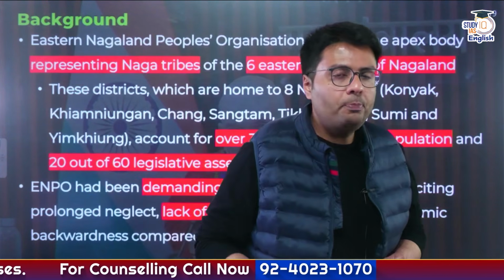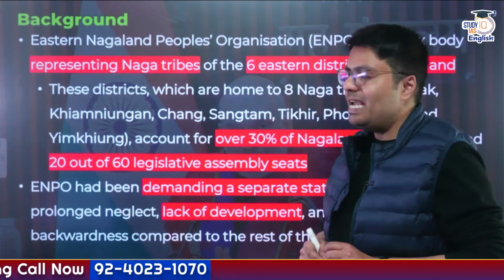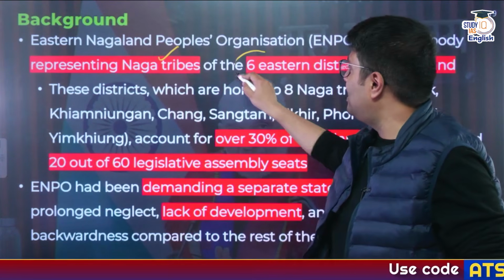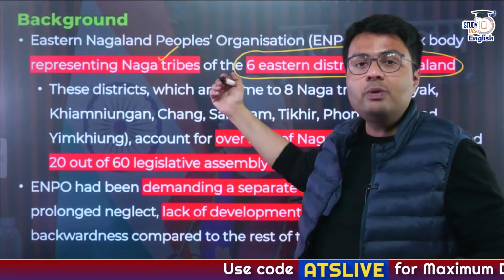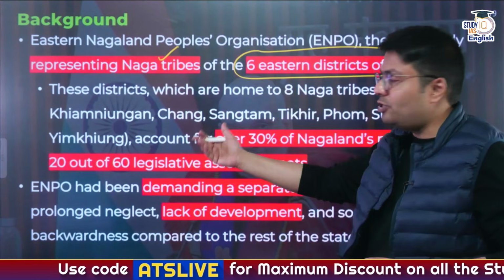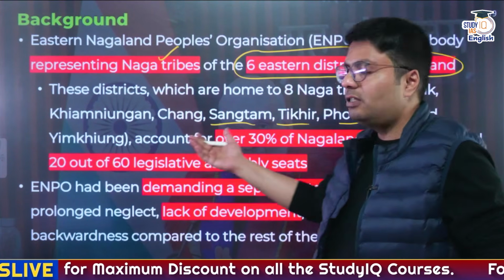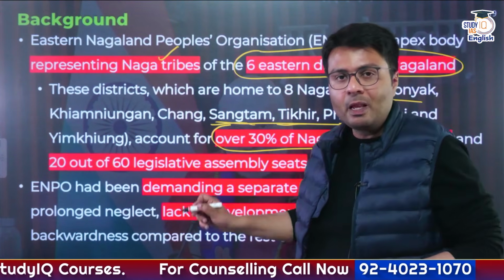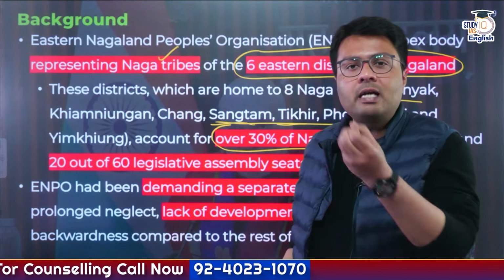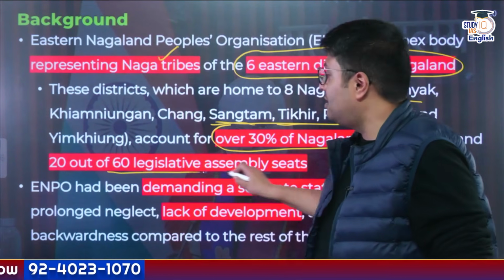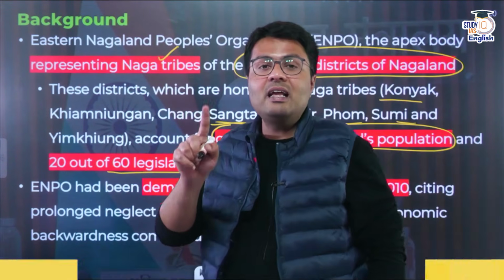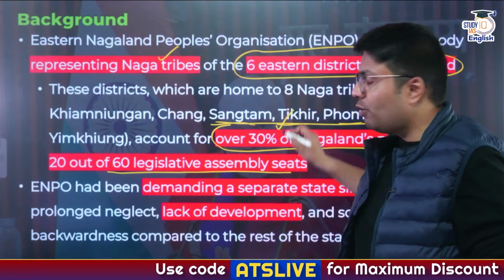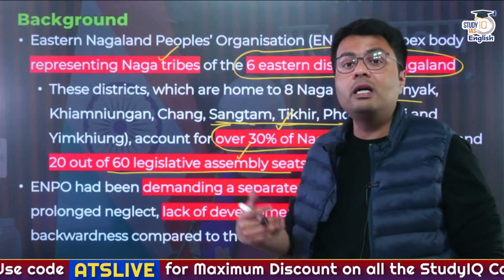As I was talking about this body, Eastern Nagaland People's Organization, ENPO, it is an apex body which represents the interest of Naga tribes inhabiting the 6 eastern districts of Nagaland. This includes 8 tribes like Konyak, Khiamniungan, Chang, Sangtam, Tikhir, Pochury, Sumi, as well as Yimkhiung tribe, who account for as much as 30% of Nagaland's total population. And they have a very important role to play in deciding the winner in 20 out of 60 legislative assembly seats in the state legislature of Nagaland. So as you can understand, these 8 tribes have a very important demographic role in the state and they also have a very important political role in the state.